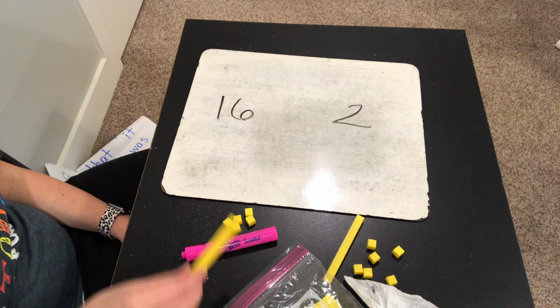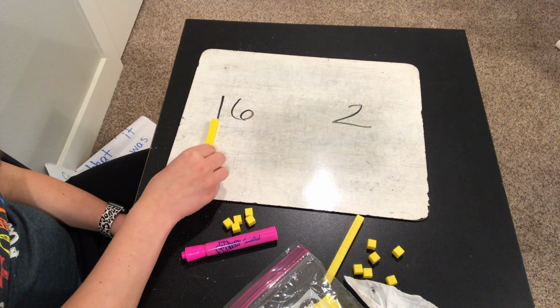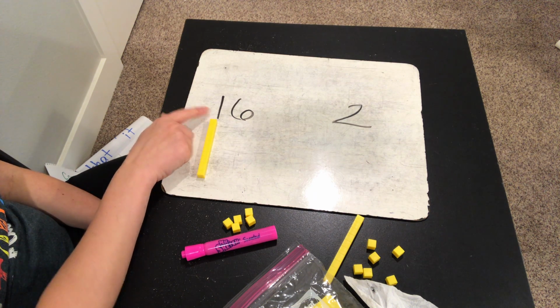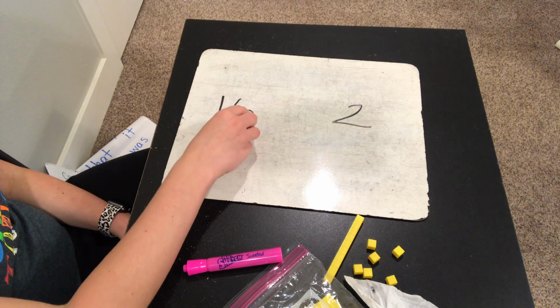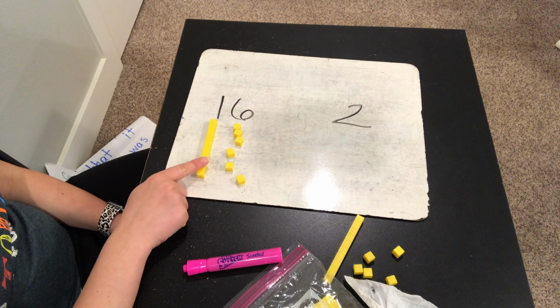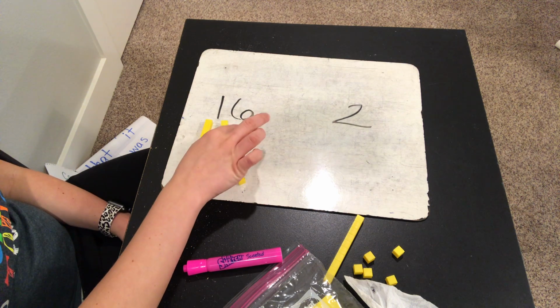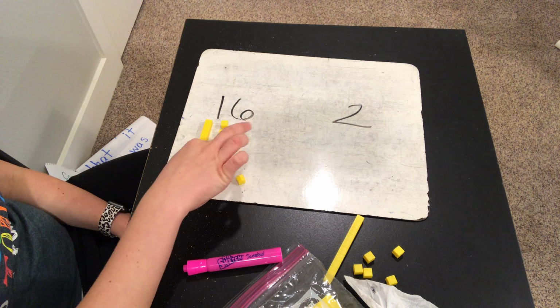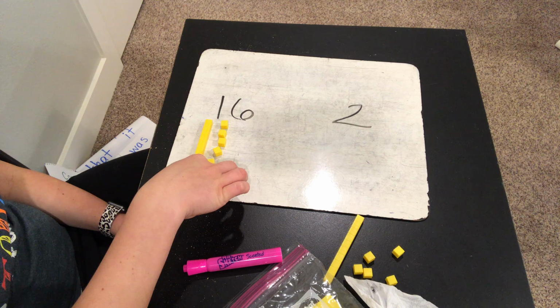All right, you should have built 16. There's 1 ten. Remember, a 1 in the tens place, and you should have used 6 ones. Let's count this number: 10, 11, 12, 13, 14, 15, 16.